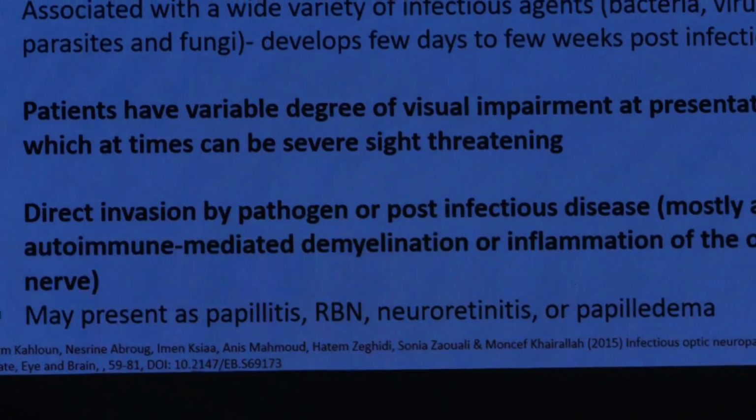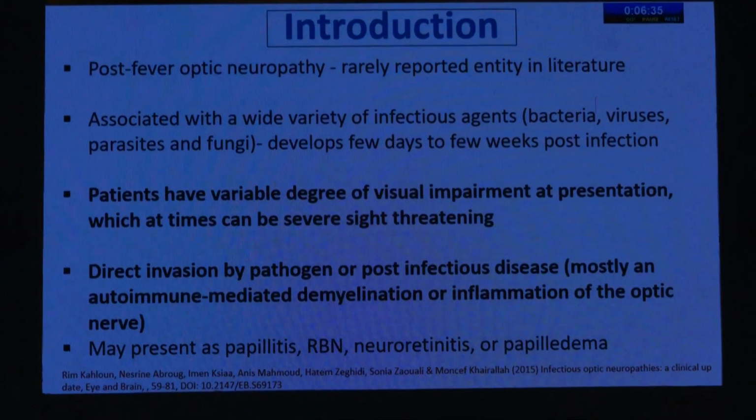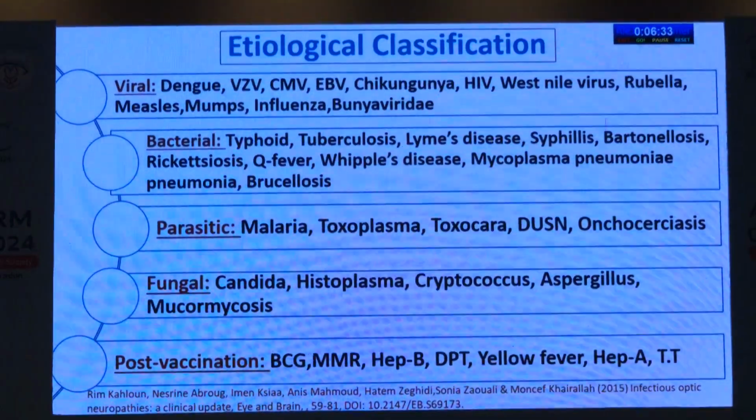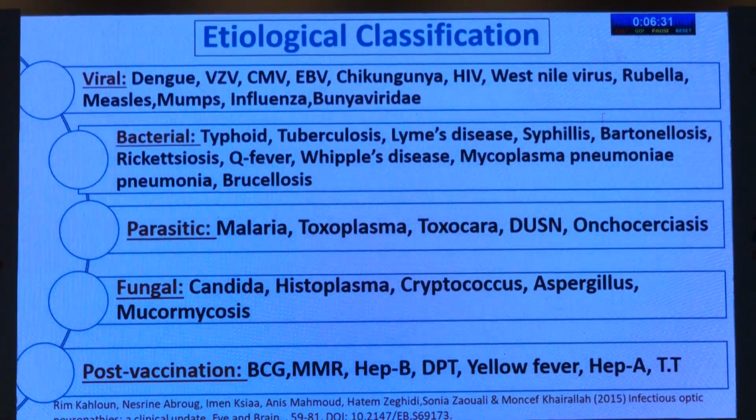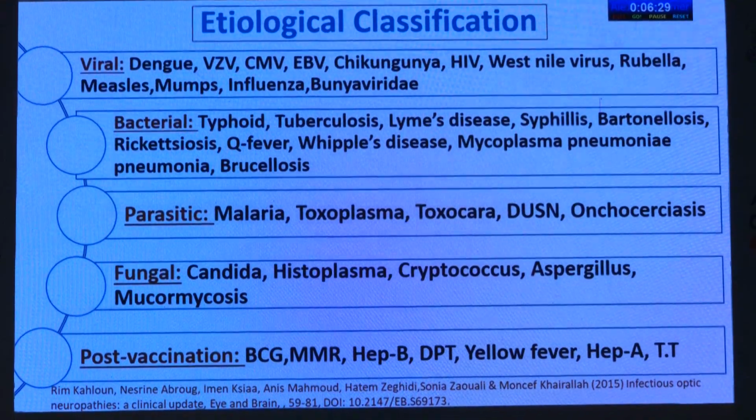Today I will be talking on post-fever optic nerve disorders. Post-fever optic neuropathy is a rarely reported entity in literature which is associated with a wide variety of infectious agents, and it develops few days to weeks post-infection. The mechanism is either a direct invasion by the pathogen or post-infectious disease, which is mostly an autoimmune mediated demyelination or inflammation of the optic nerve. The etiological classification includes viral, bacterial, parasitic, fungal, and post-vaccination.